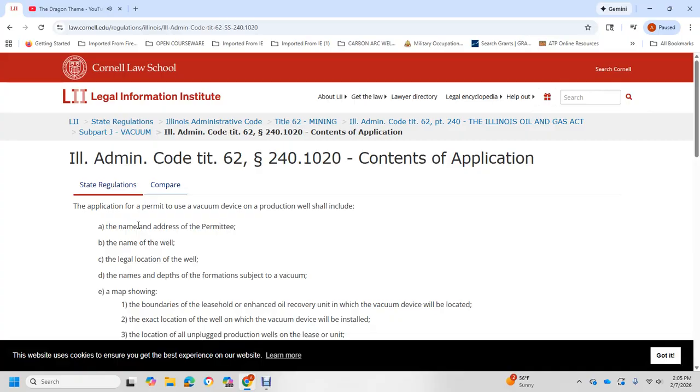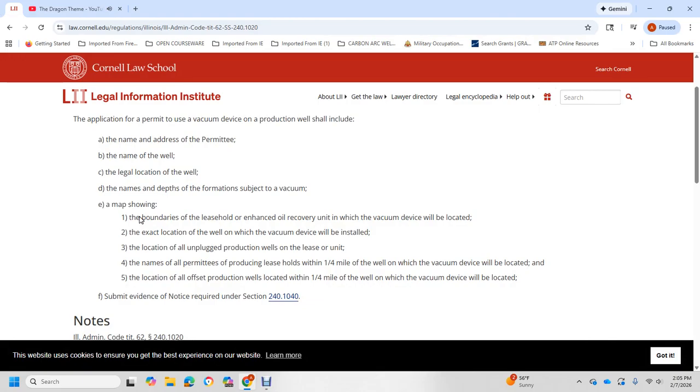Contents of application. The application for the permit for a vacuum device on a production well should include the name and address of the permittee, the name of the well, the legal location of the well, the names and depths of the formations subject to vacuum, and a map showing the boundary of the leasehold or the enhanced oil recovery unit in which the vacuum device will be located. It should also show the exact location of the well where the vacuum device will be installed, the location of unplugged production wells on the lease or unit with the name of the permittee of the producing leasehold within a quarter mile of the well where the vacuum device will be located, and the location of offset production wells within a quarter mile of the vacuum device. Submit evidence with the notice required under Section 240.1040.